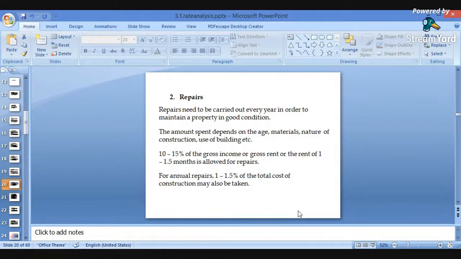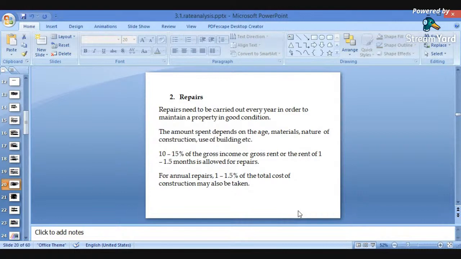What is the nature of construction, whether it is a load-bearing structure or a frame structure? And the use of the building: whether it is a residential building or a public building, and whether it is frequently used by the public or not. Depending upon the use of the building, age, materials and nature of the construction, the repair amount is to be decided.